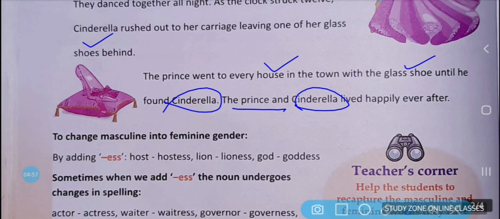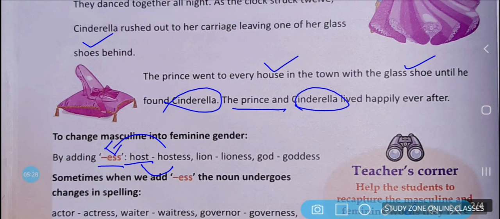Okay, so we have solved this exercise B. Now let's see some rules of changing masculine into feminine gender. We can do that just by adding ESS. For an example, host to hostess. Host is a male gender noun and we will have to make it into feminine. So we should only add ESS to host and it will become hostess.